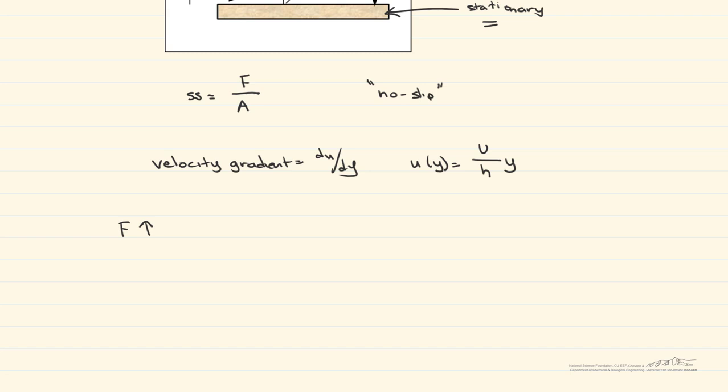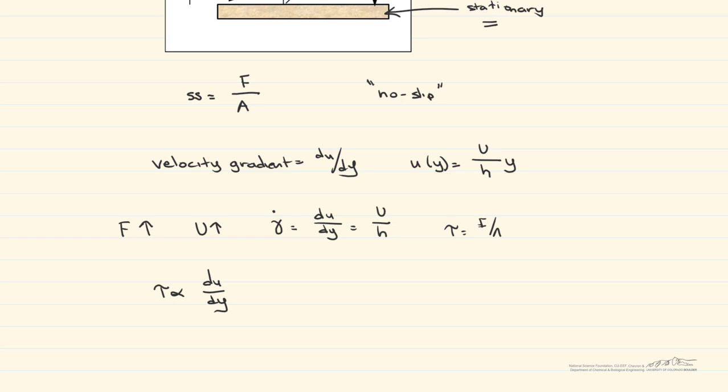So what happens if we increase this force? What will happen is that u will also increase. Therefore, what's known as the rate of shearing strain, which is equal to du dy, and in this case is equal to u over h, increases proportionally to the shear stress. In other words, this tau, which we call shear stress, is proportional to du dy.